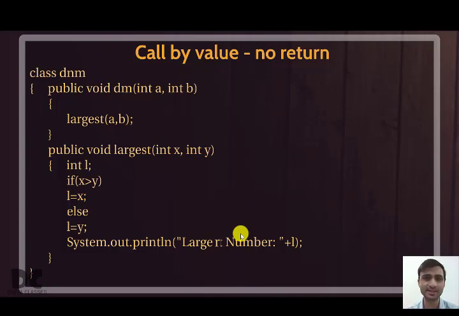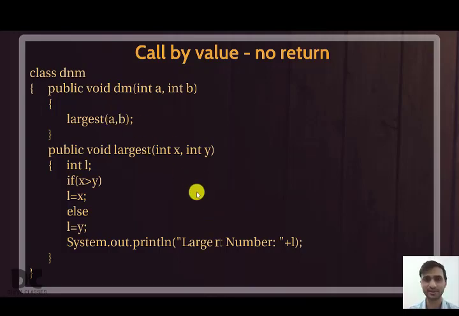So here also the same thing is happening. The teacher is asking me, I don't know, so I am calling you to tell me the answer. But instead of telling me, you are telling the teacher. That is, you are not returning anything to me. So this is called call by value because I am giving you the value, but no return.